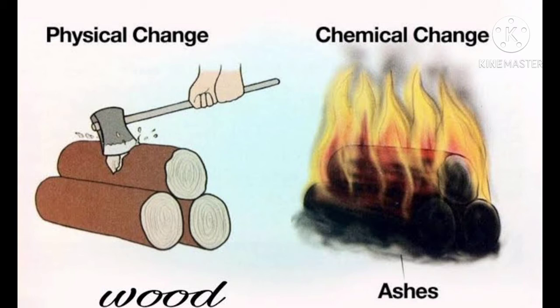In chemical change, a new substance will be formed and the chemical composition will be changed. After burning, I get ash, that is a new substance, and I have changed its chemical composition, everything. Burning of paper, rusting of iron, milk turning into curd are examples of chemical changes.